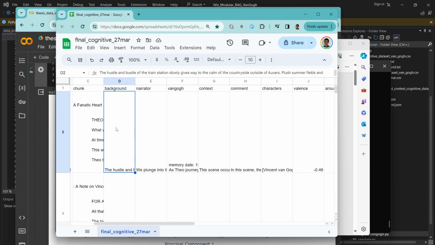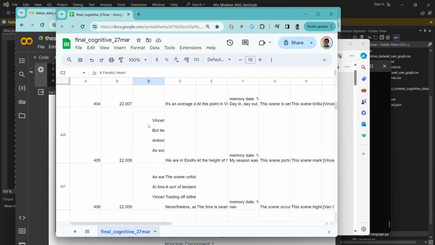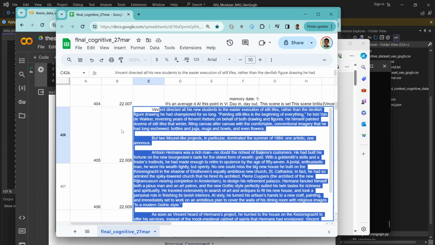The first thing that we did was we created, well, we're calling it an autonoetic dataset, because autonoesis is like positioning yourself in your memories in this kind of first person view. When we try to remember things, we place ourselves in a memory. So we grab Van Gogh's full biography. I have here a bunch of chunks of it. Each one has a UID series, so 22 here will be chapter 22, and then we split it in chunks of some paragraphs. It's around 3 paragraphs per chunk of Van Gogh's biography.